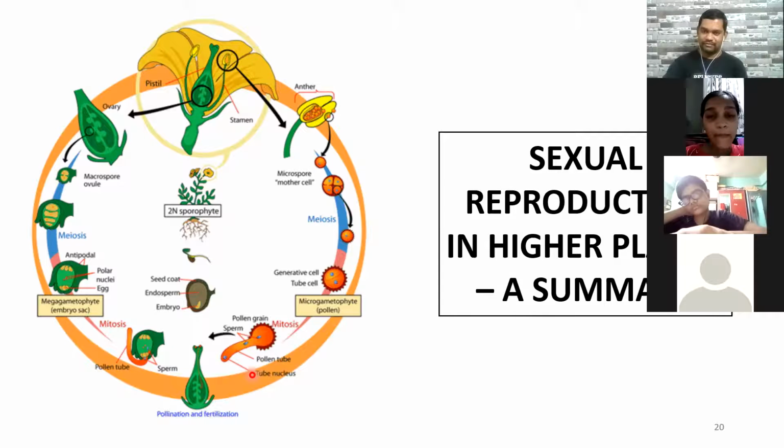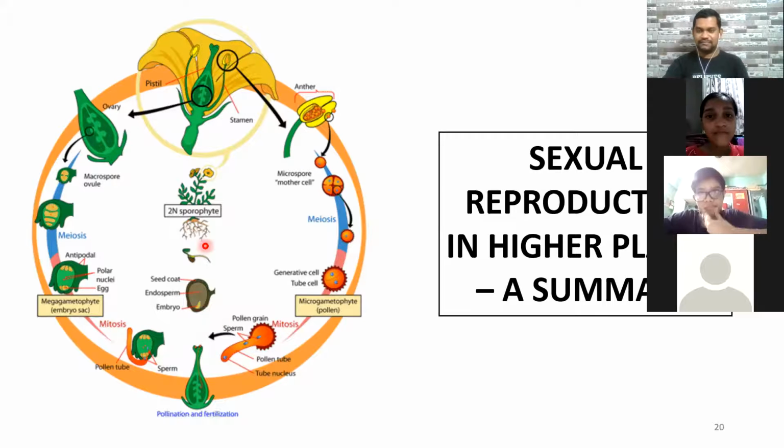Two male gametes will be produced. The pollen tube will carry the male gametes inside the ovule. Okay, and then inside the ovule the two male gametes will fertilize, one of them fusing with the egg cell to produce the zygote. Okay, and that process is called syngamy. The other male gamete will fuse with the polar nuclei to produce the endosperm, which will be the food for the developing embryo. और जो पहले ovule था, now it has turned into a seed. And जो ovary था, that has turned into a fruit. So there is a fruit inside which the seeds are present.